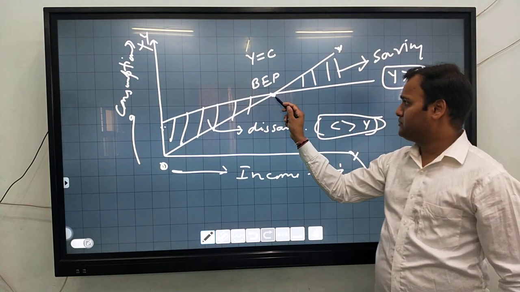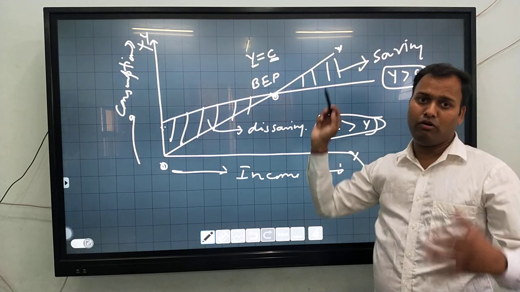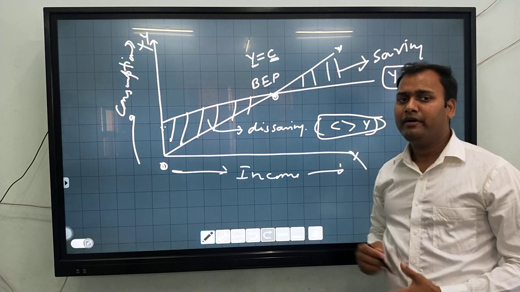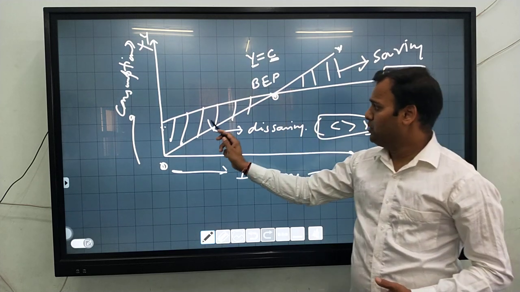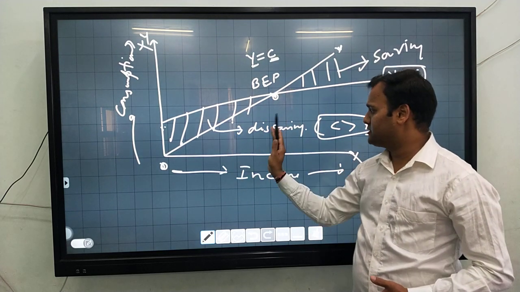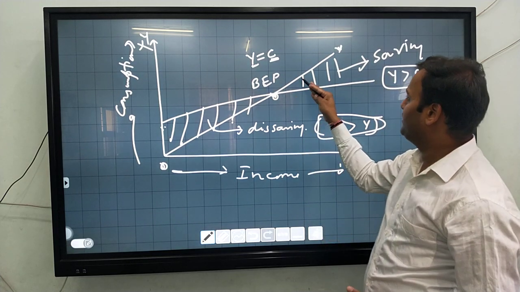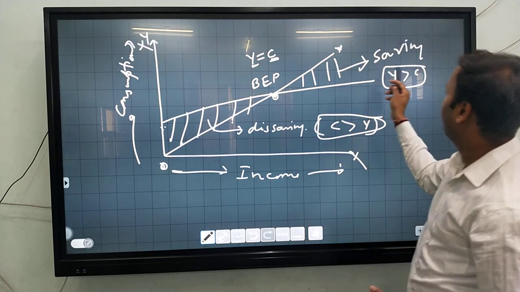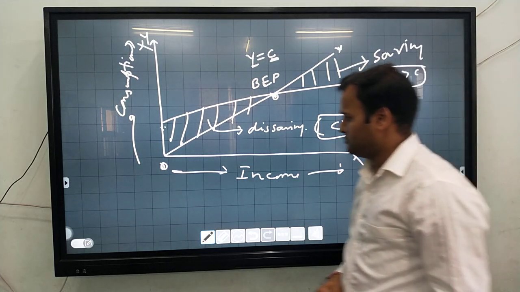This is the break even point where consumption is equal to income, meaning all the income is expended. That point is called the break even point. Below the break even point, consumption is more than the income. Above the break even point line is saving, that is, income is more than the consumptions.